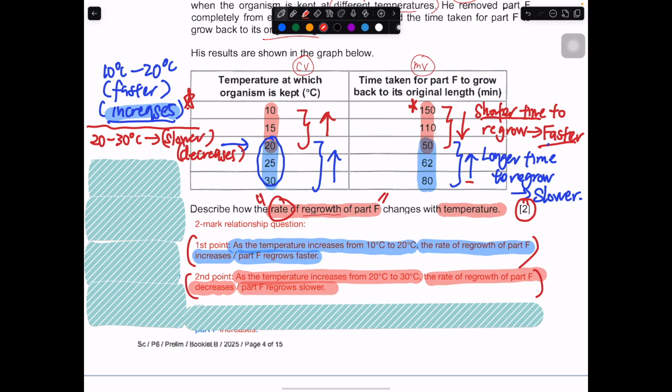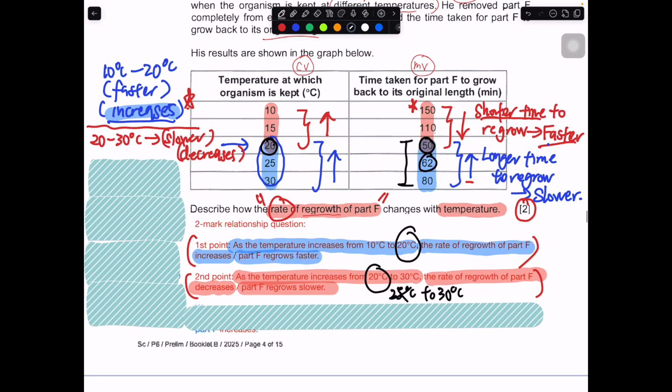So notice this number 20 actually repeated twice. Some students, when they are not careful, will just say it's 25 to 30. Then this part is straight away wrong, because it's not 25 to 30. The increase in the time taken actually started from 20 onward. So 50 to 62 is an increase, and 62 to 80 is also another increase. So we take this whole part as an increase. To say when the time started to increase, you have to look at 20, not at 25. A lot of people will write 10 to 20, 25 to 30. Then it will become wrong.